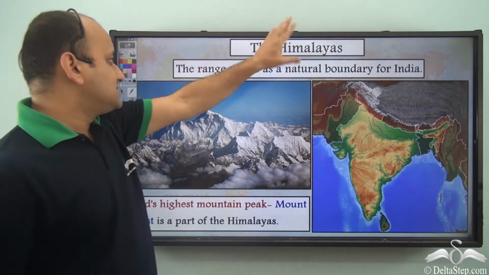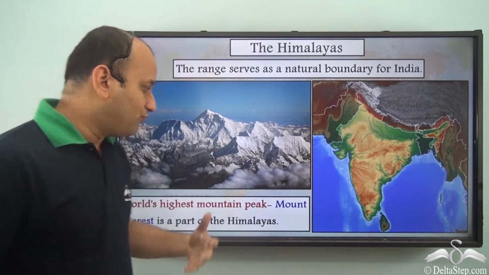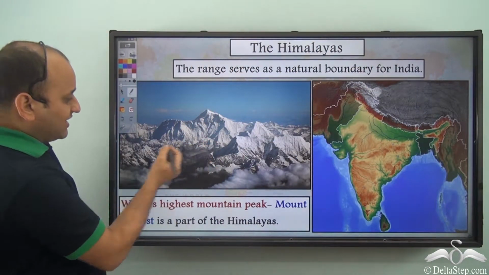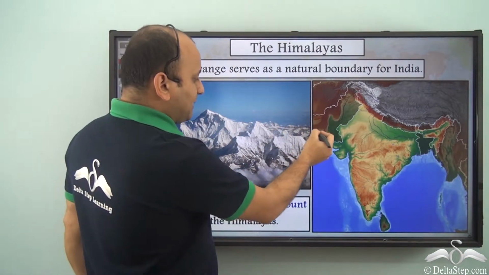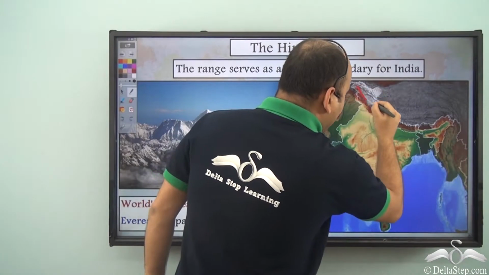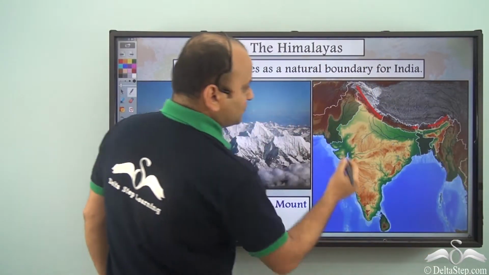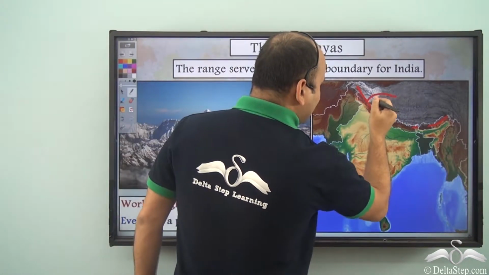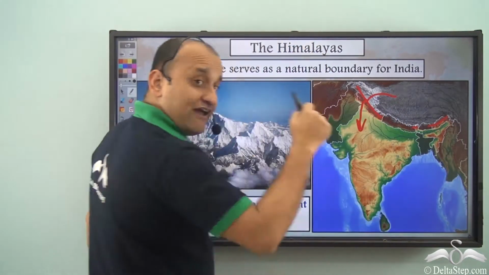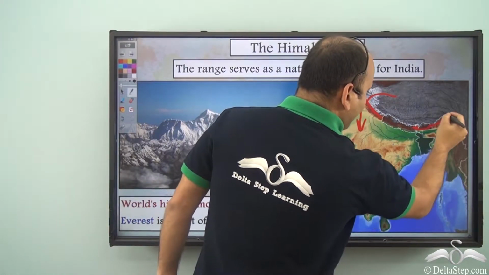Now the Himalayas also serve as a natural boundary for India. Why do we say so? As you can see, these are very high mountain peaks and crossing them is very difficult. And we have the Himalayas serving as a natural boundary for us. You can see crossing these Himalayas and entering India is very difficult. So it works as a natural boundary for India.